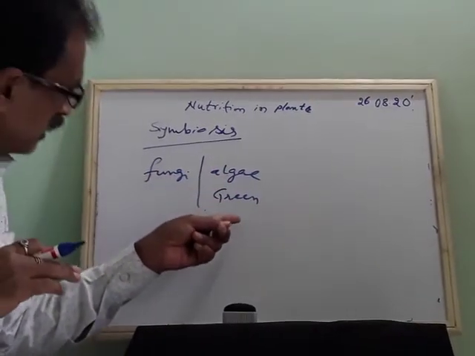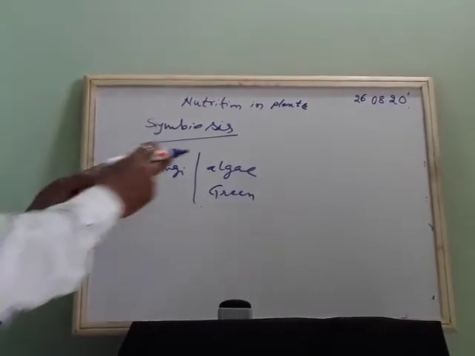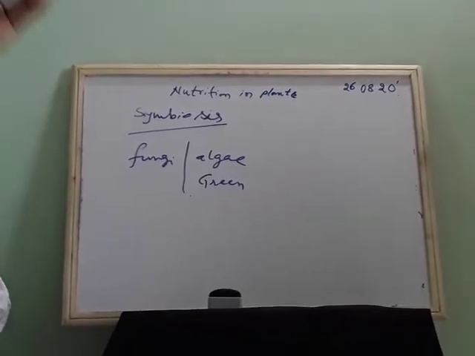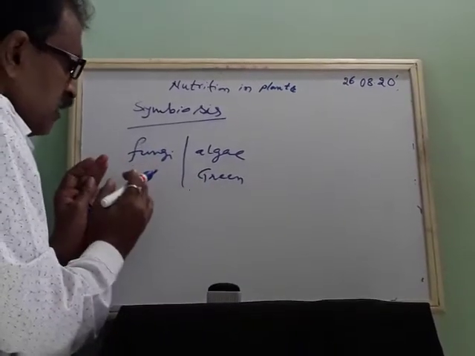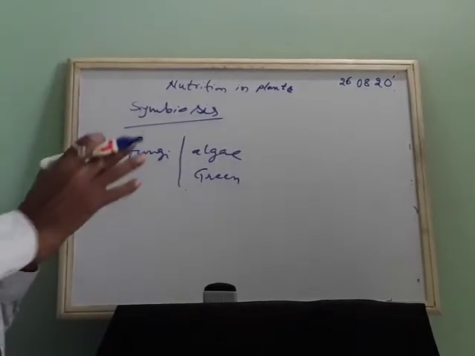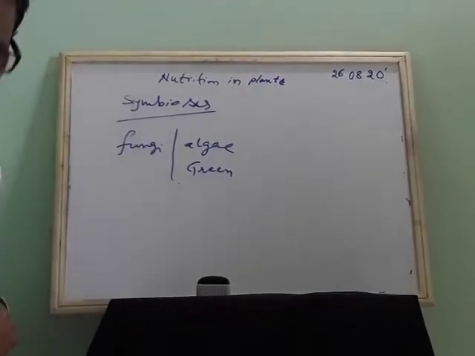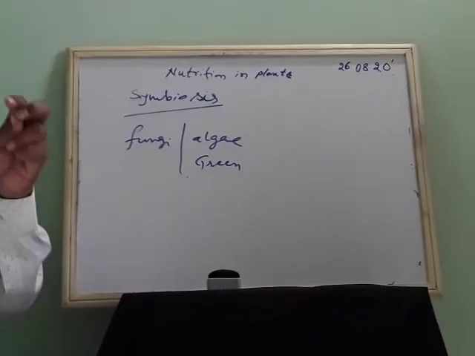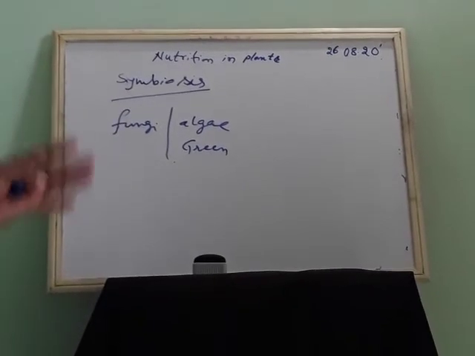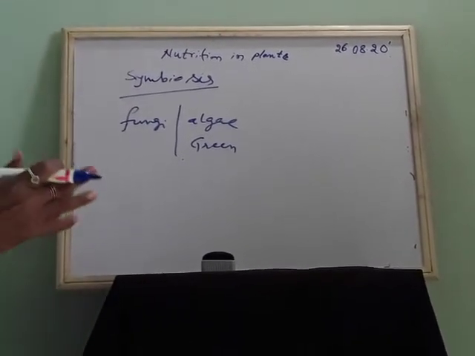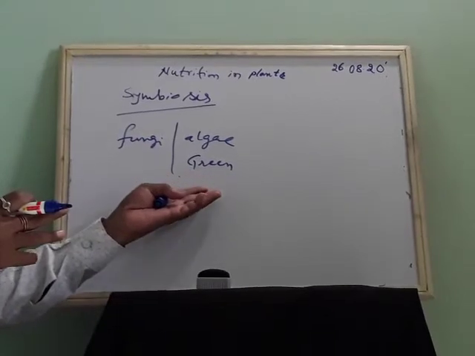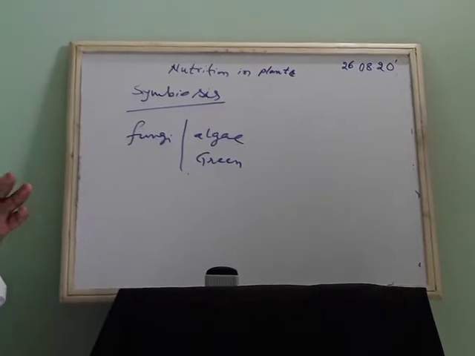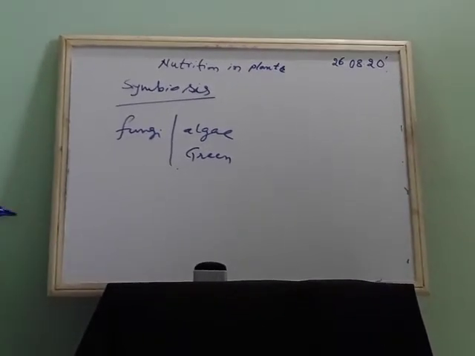But what does algae do? Because it is green in color, it is able to prepare food. The food prepared by the algae is given to the fungus. So both of them exchange: the fungus, which absorbs minerals from the soil, gives them to the algae, and the algae, which prepares food, gives it to the fungus. So there is a symbiotic relationship between the fungi and algae, and in this way they are able to lead a life. Okay, this is about symbiotic relationship.